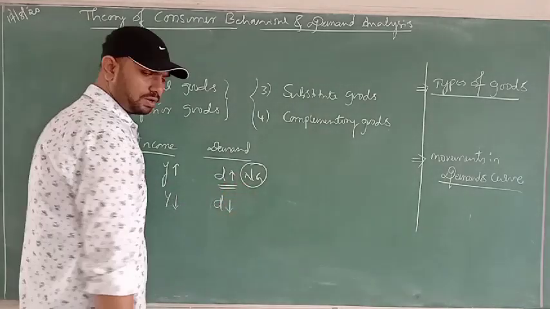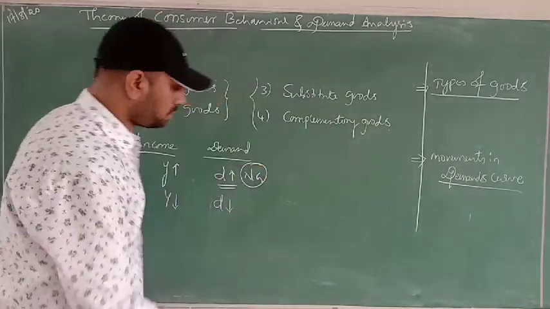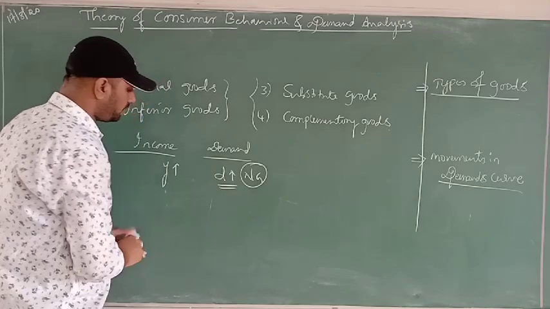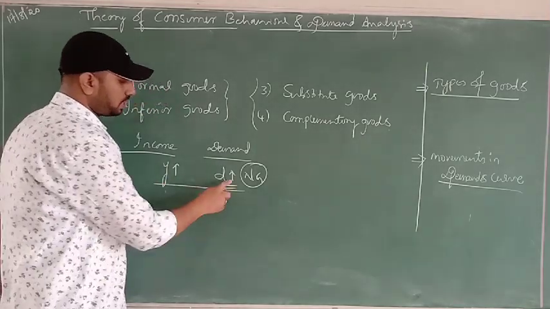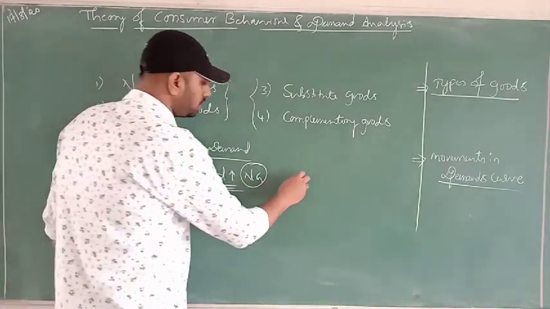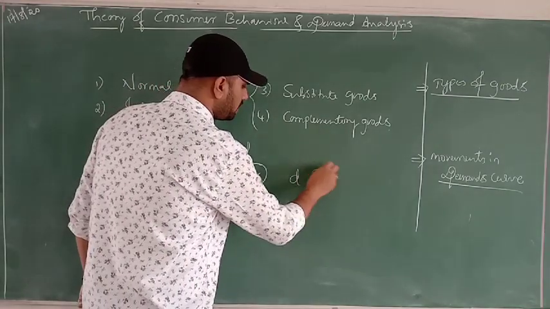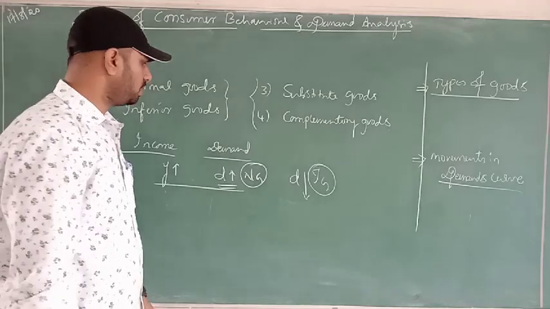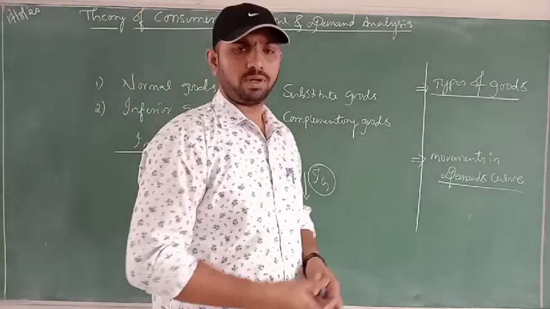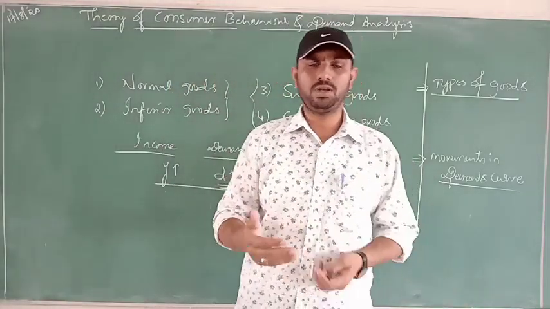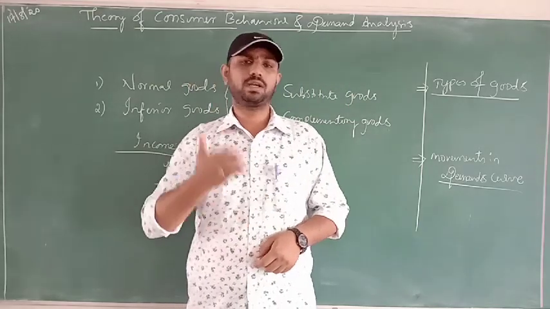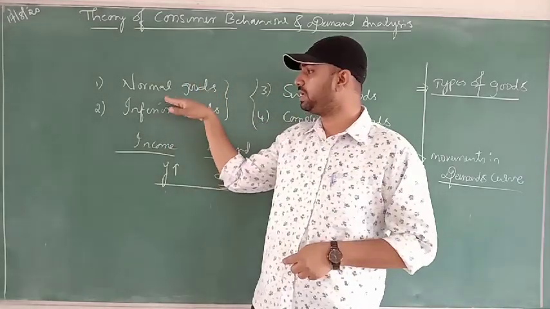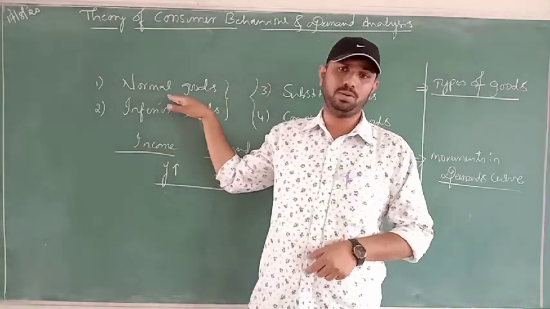This is the relation we can apply in the case of a normal good. But when income increases, demand for normal good increases, while demand for inferior goods decreases. Are we clear? For example, take normal goods like daily consumables. As long as the income of a consumer increases, we may generally demand more of a normal good.